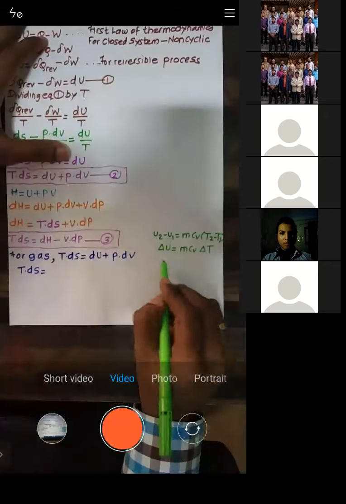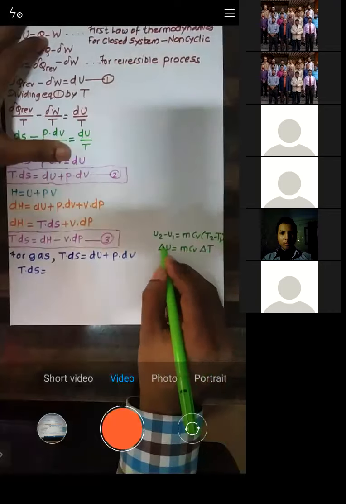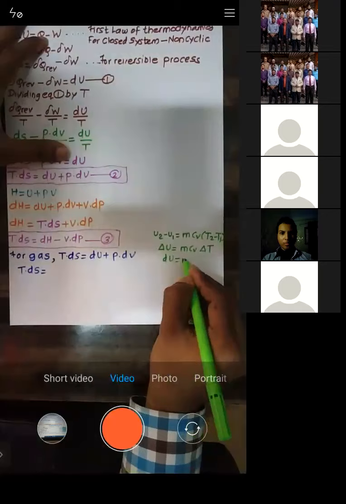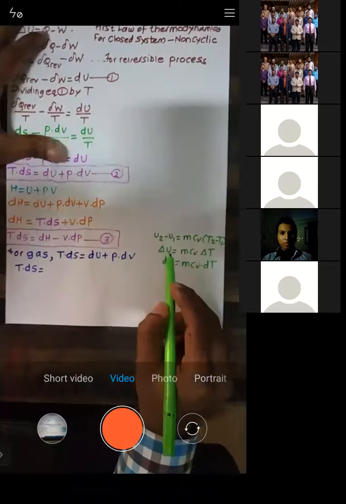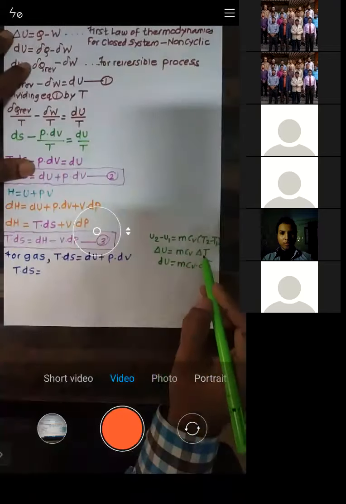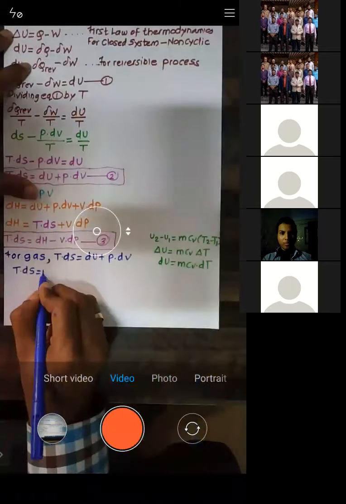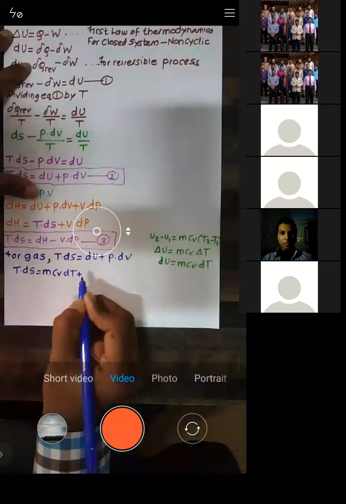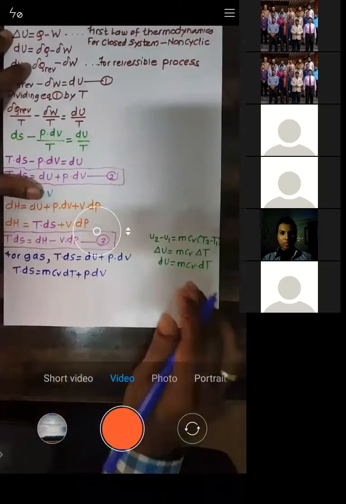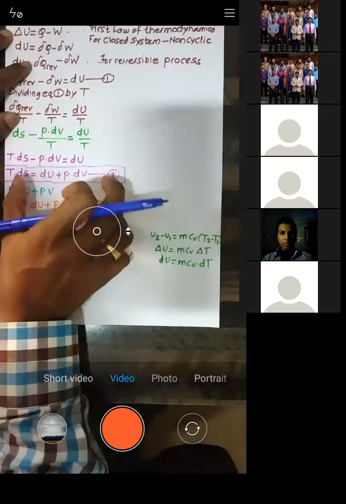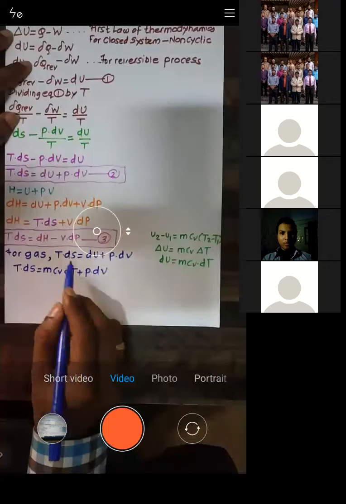If I need to write this equation in a smaller form, can I write dU as mCv dT? Instead of delta U, I will write dU, and instead of delta T, I will write dT. So the equation becomes TdS is given by mCv dT plus PdV. This was the expression I had taken as it is, but here I have put the value of dU as mCv dT.